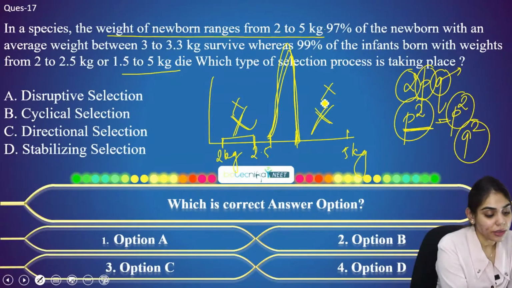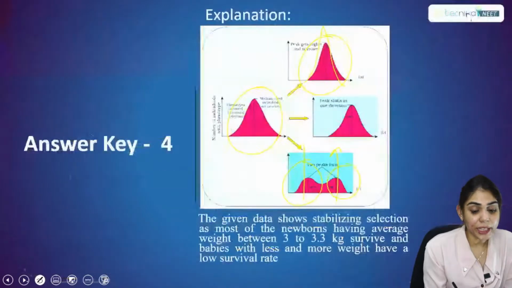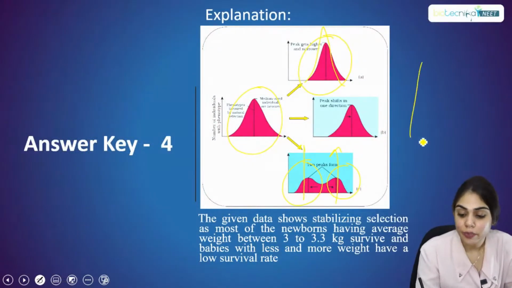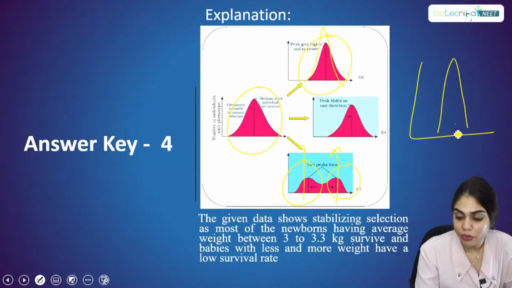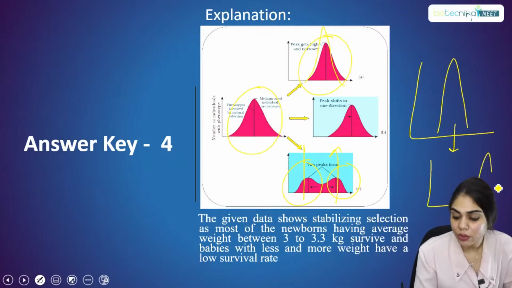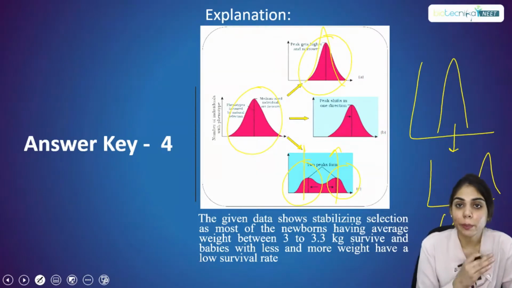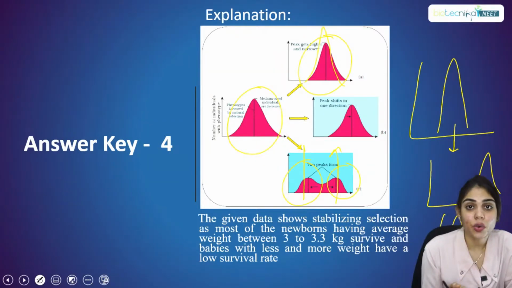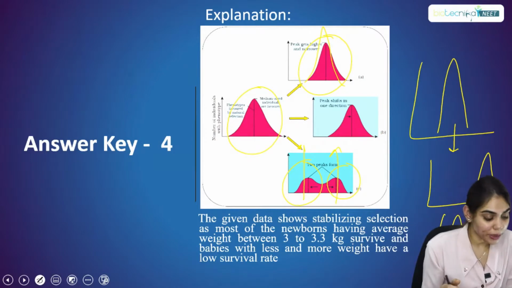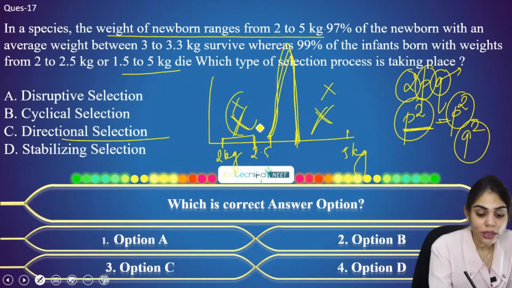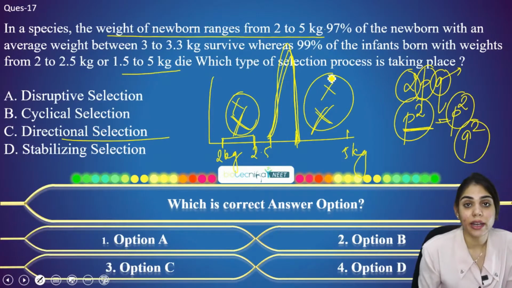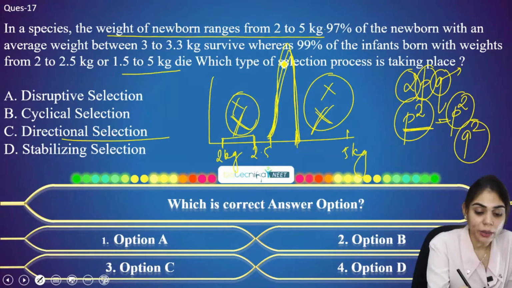Then what is directional selection? When the peak shifts to either one side. If it was here before, and the peak is shifting to the right or to the left, this is what is called directional selection. When the peak shifts from the middle to either of the sides, this is called directional selection. But here, according to the question, all the infants are dying, but only the middle part is selected.